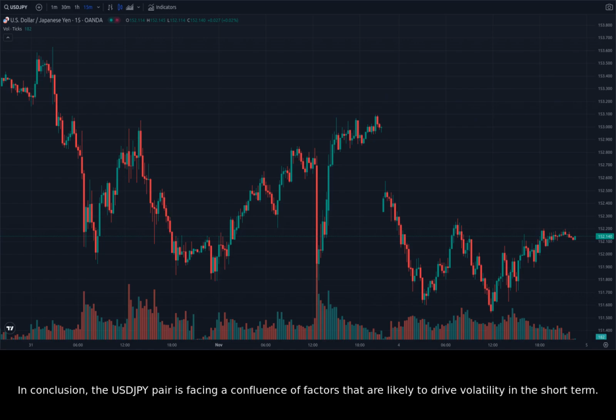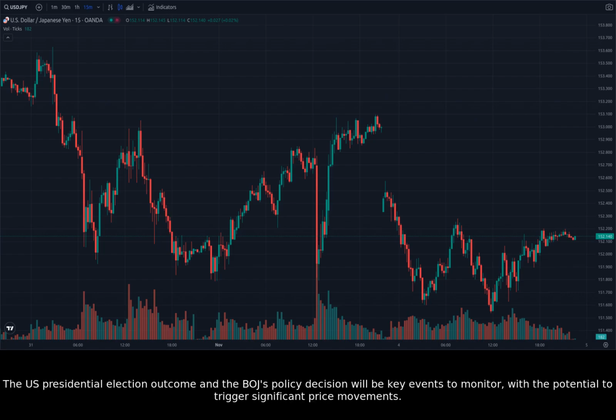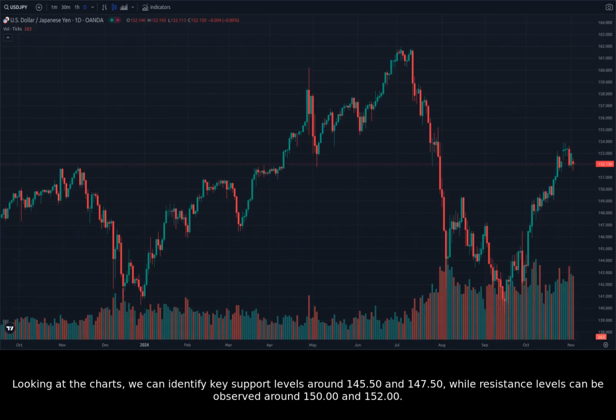In conclusion, the USDJPY pair is facing a confluence of factors that are likely to drive volatility in the short term. The U.S. presidential election outcome and the BOJ's policy decision will be key events to monitor, with the potential to trigger significant price movements. Looking at the charts, we can identify key support levels around 145.50 and 147.50, while resistance levels can be observed around 150.00 and 152.00.